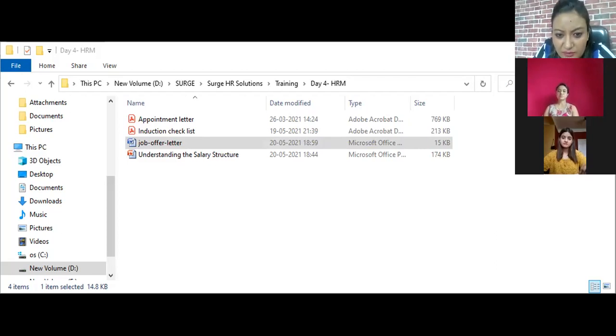Then what the facilities and benefits are that the person will get, what the salary is, and your date of joining would be this. Kindly send us your acceptance on this offer letter. Only that much will be given in an offer letter, right?